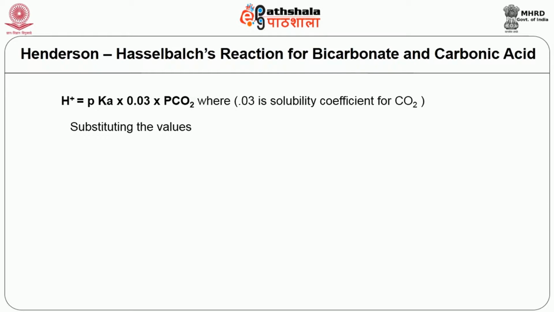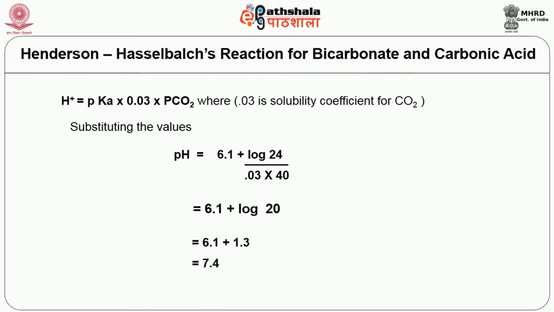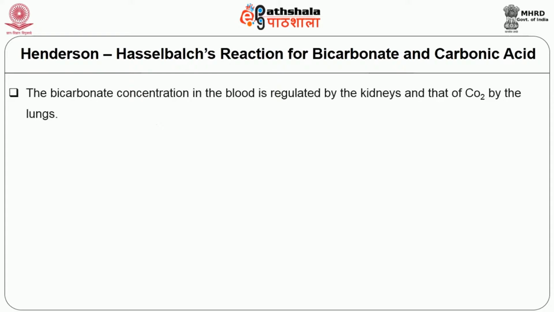Now substituting the values, we get pH is equal to 6.1 plus log 24 divided by 0.03 into 40. From the above equation, we can see that an increase in bicarbonate concentration will result in alkalosis, and an increase in PCO2 will result in acidosis. Now the bicarbonate concentration in the blood is regulated by the kidneys and the PCO2 by the lungs.